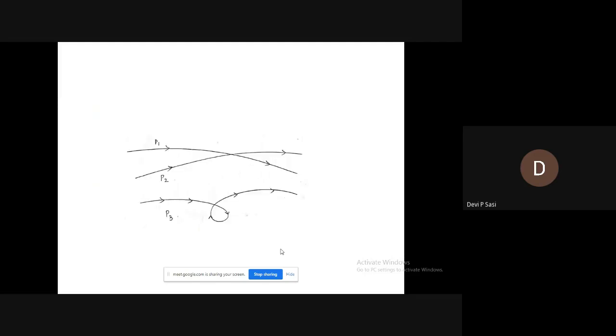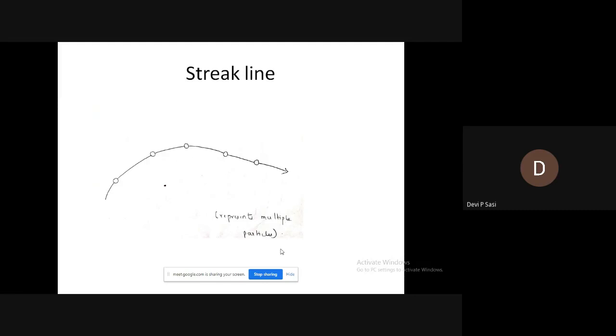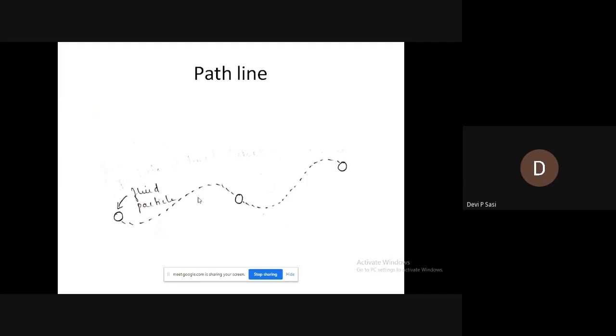In path line, you are tracking only one particle. A streak line means it's a line which is joining several fluid particles. But path line means it is a path which is followed by a fluid particle over its period of time. That is, this is a particle, let us assume it as A. And this is the path which is followed by A. This means it is a path which is followed by particle A. A path which is followed by a fluid particle over a period of time. That is called path line.